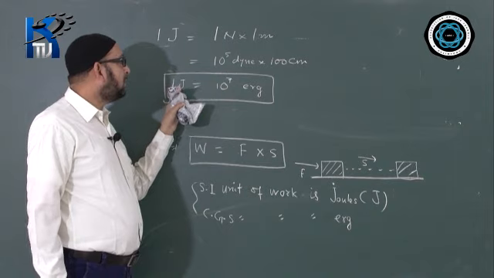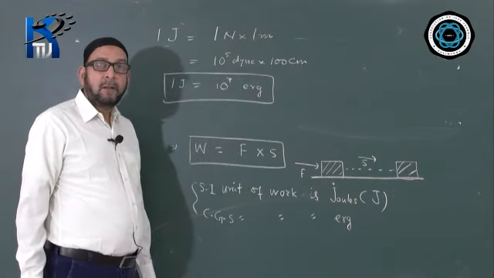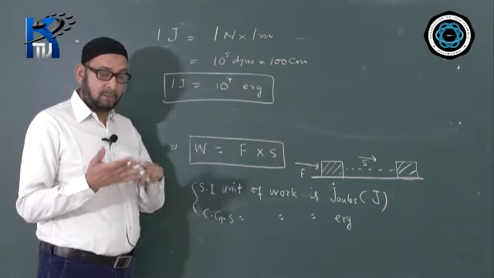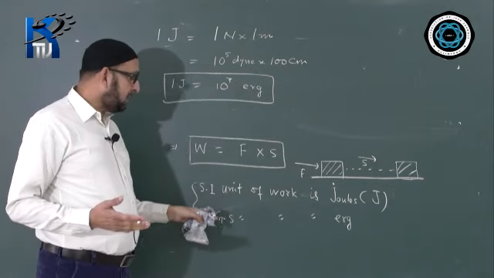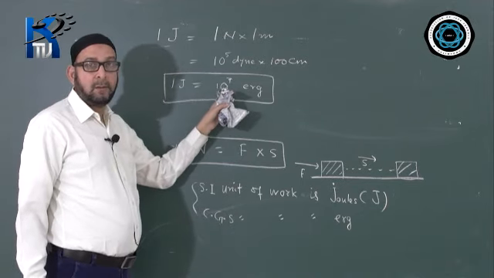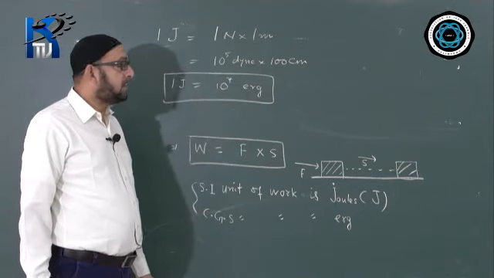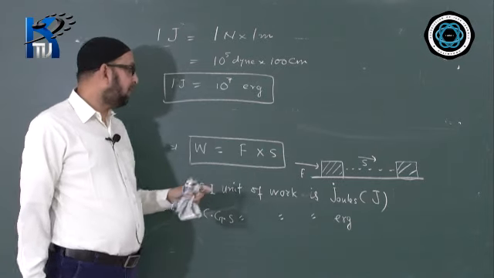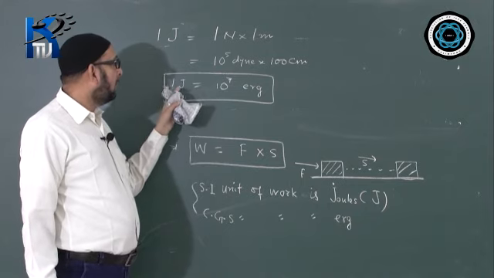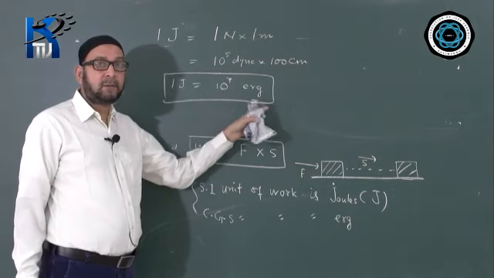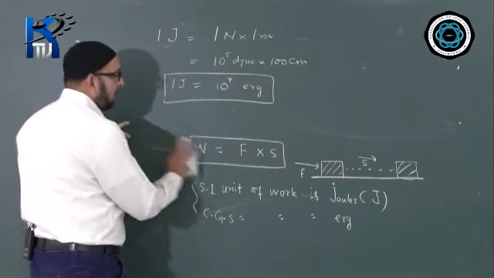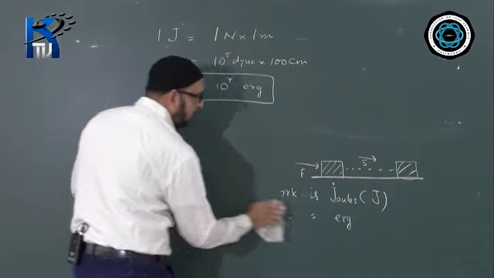Here we find 1 joule is equal to 10 to the power of 7 erg. So two ways the question may come: derive the relationship between the SI and the CGS unit of work, so we will show the steps of derivation. But if the question just says write down or mention the relationship between the SI unit and the CGS unit of work, we will only write 1 joule is equal to 10 to the power of 7 erg. This will be sufficient for this question.